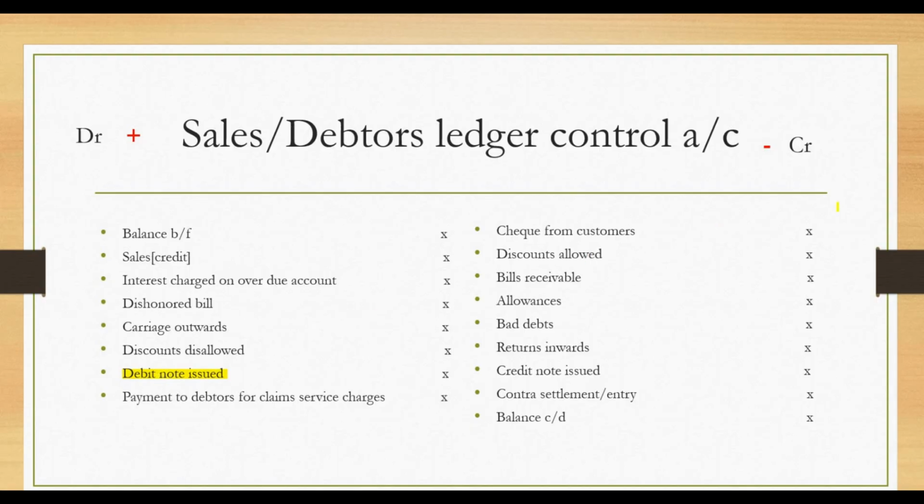So let's move to the credit side of this sales and debtors control account. Under this side, we have cheque from the customers. Cheque from the customer means the customer pays part of the debt through a cheque. That's going to reduce the debt. It can be cheque or cash from the customer. Discount allowed: when a discount is allowed, it reduces the debt.